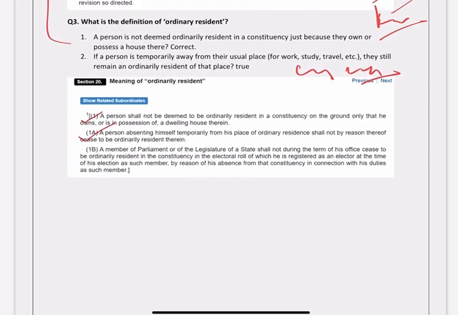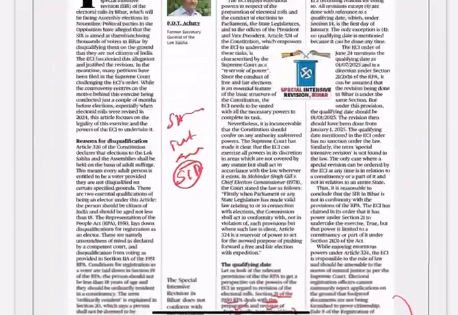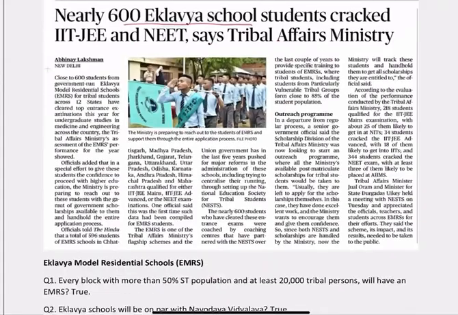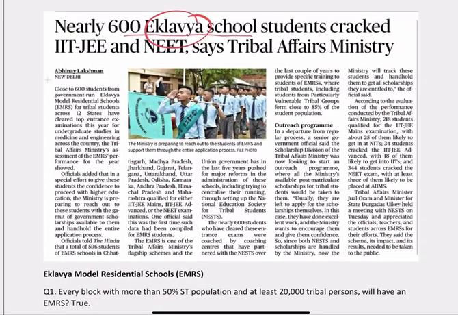Now if you see here, ordinary resident की भी बात इस article में है. आप देखो यहाँ पे, they talk about the ordinary resident. So article से questions निकल रहे हैं. Now next article talks about the Eklavya schools. 600 Eklavya schools have cracked the IIT NEET. Now this is not important, but this Eklavya schools का model scheme is important.